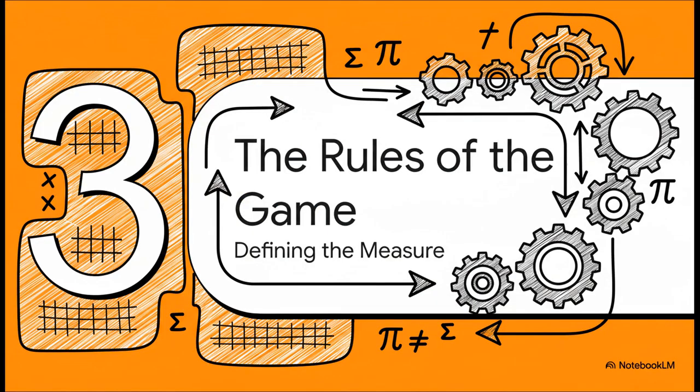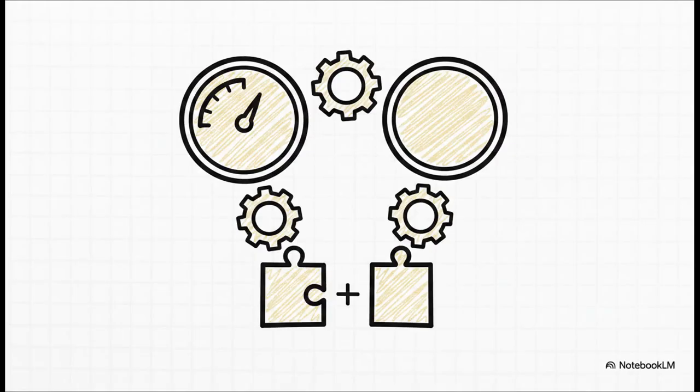Section 3, The Rules of the Game. Defining the measure. All right, so we've got our safe spaces defined. Now we need the rules. These are the Kolmogorov axioms. They are surprisingly simple, but they govern the whole shebang.